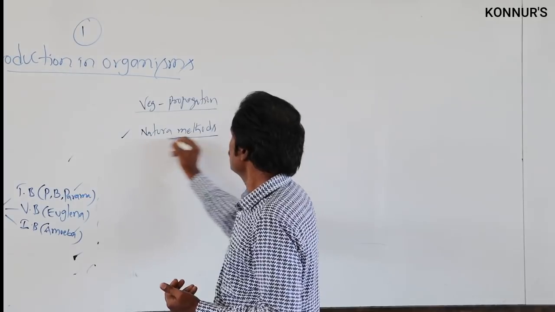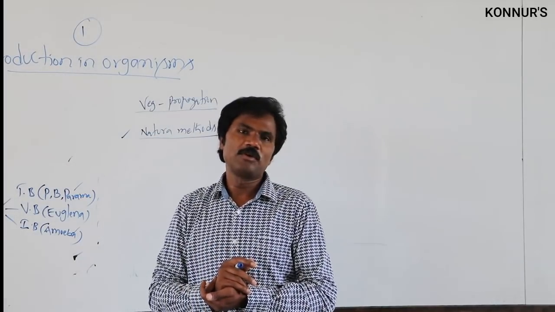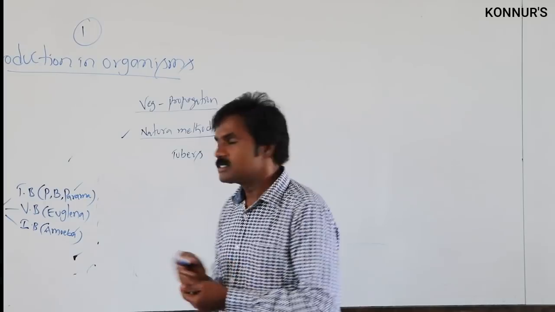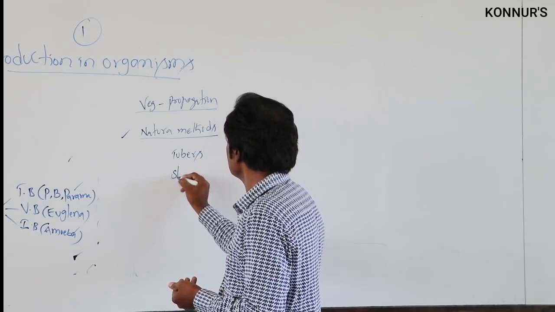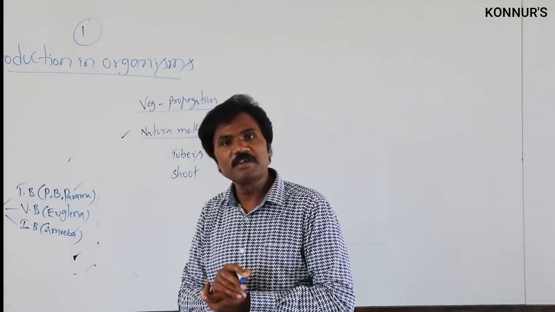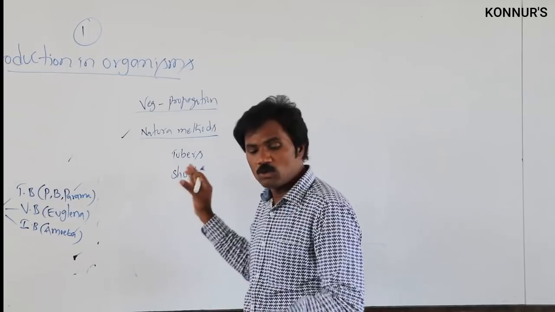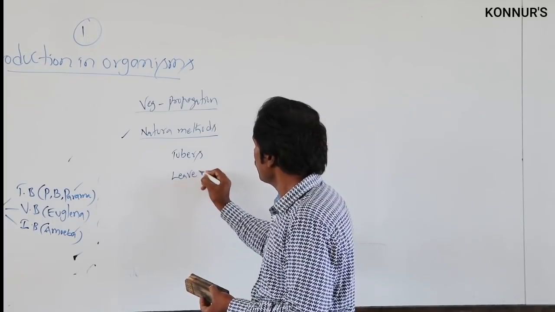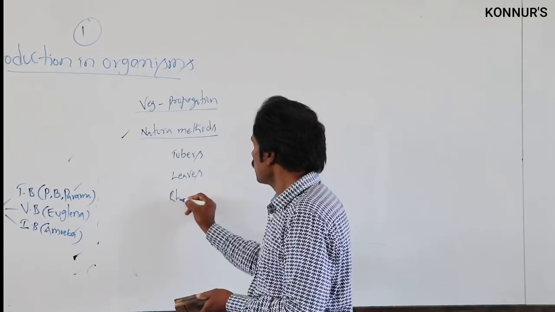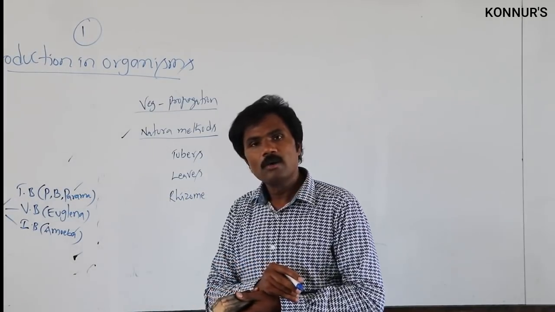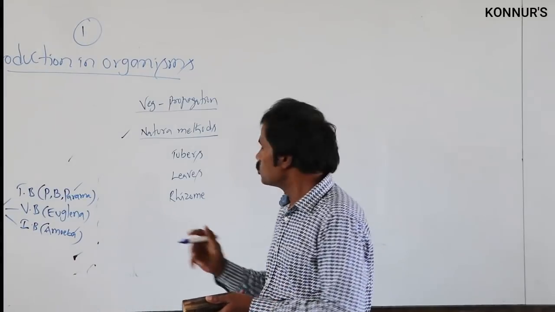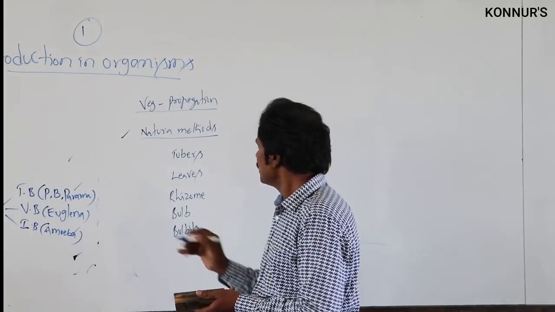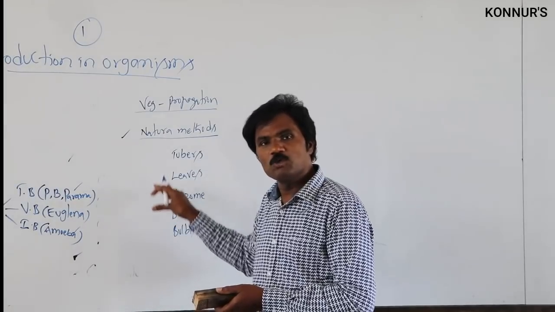The natural methods are commonly observed in tubers, where either root or shoot modifications, as well as leaves, are involved. Then coming to the rhizome, one can observe the rhizome as well as bulb and bulbils, which naturally propagate.